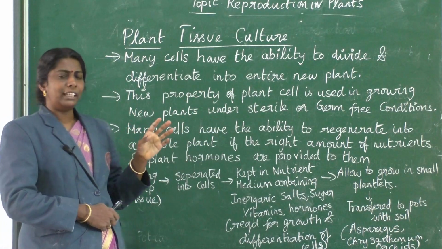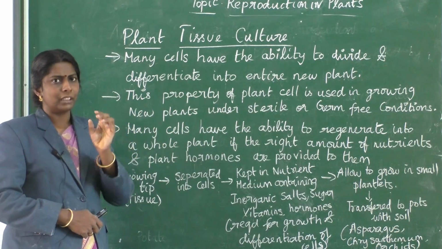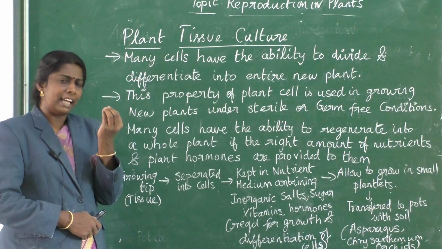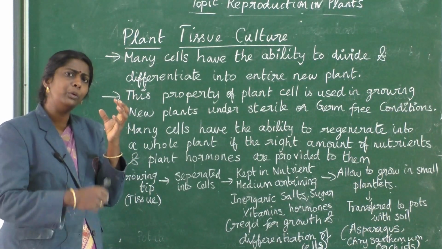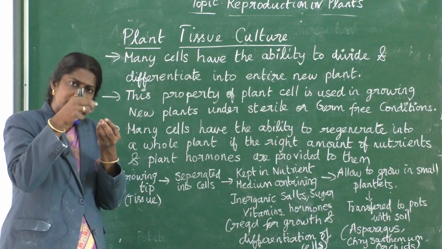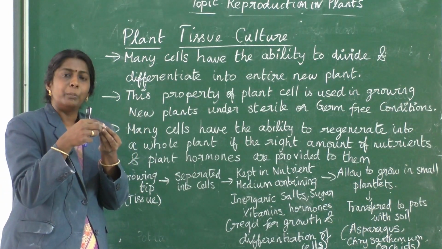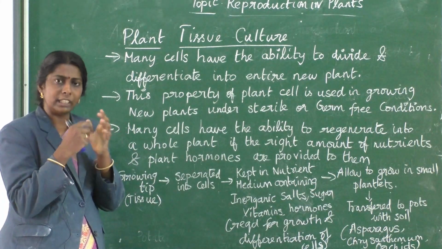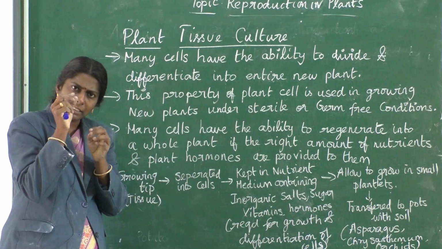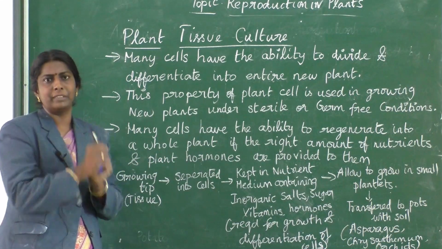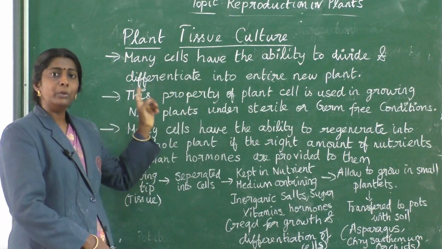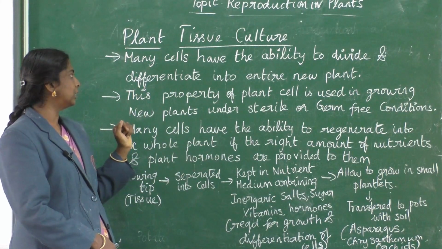Usually in a plant, the meristematic part, the young growing tip, has more potential to grow new cells. So we collect young leaves at the growing tip and do this experiment, plant tissue culture.